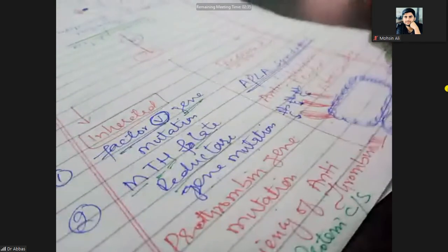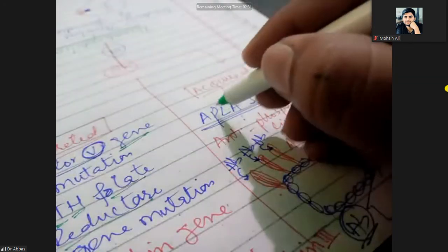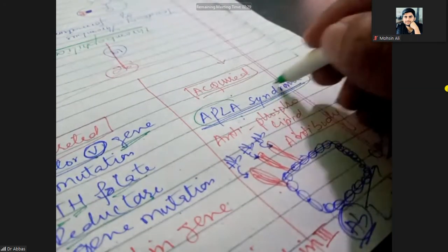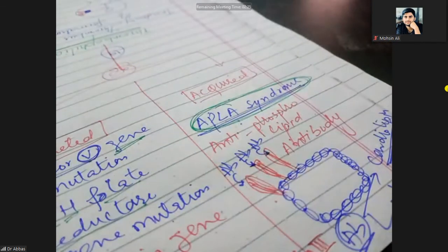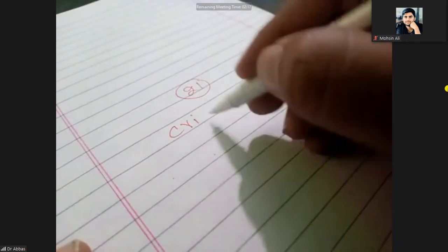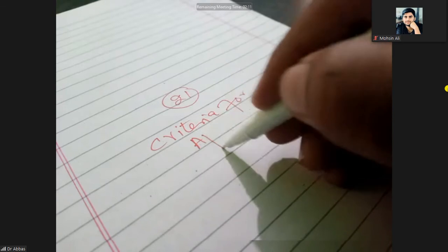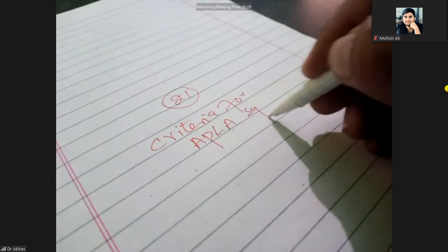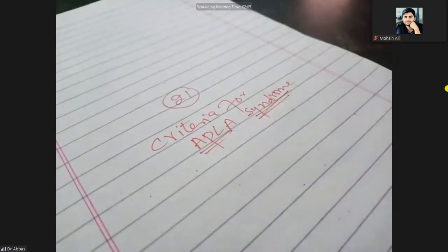Clear? So how will you know that antiphospholipid antibody syndrome has occurred? So what is the criteria for APLA syndrome, antiphospholipid antibody syndrome?